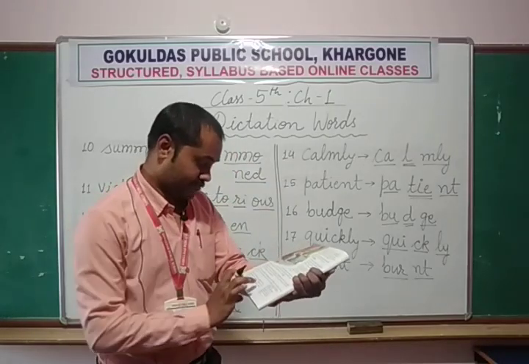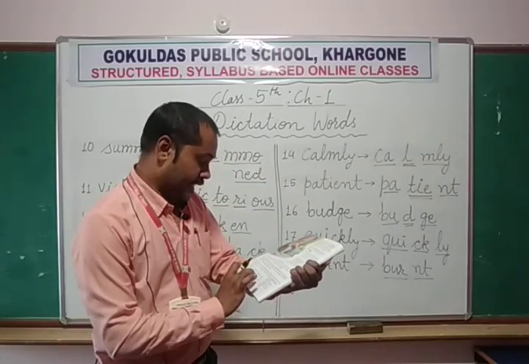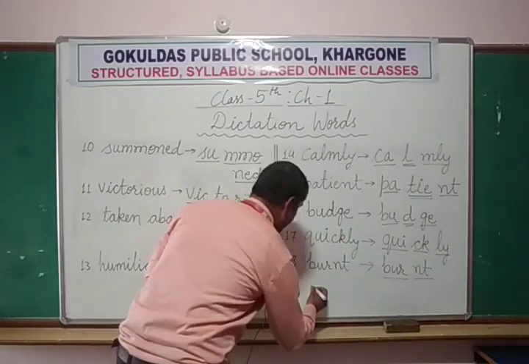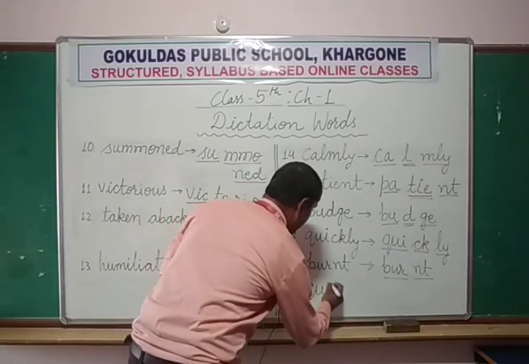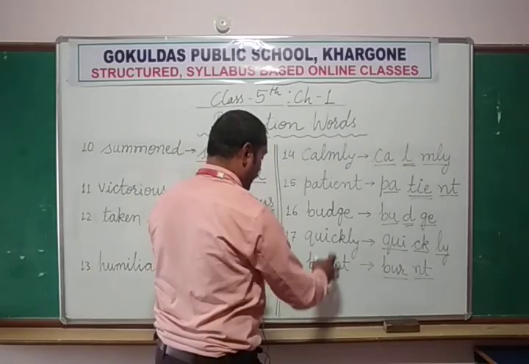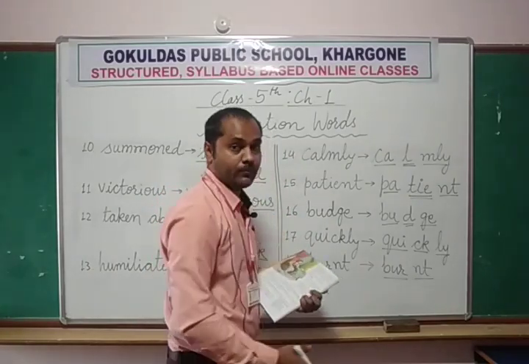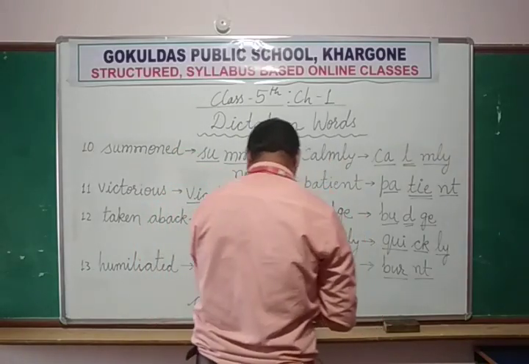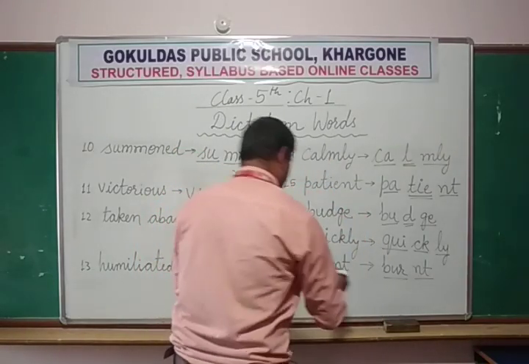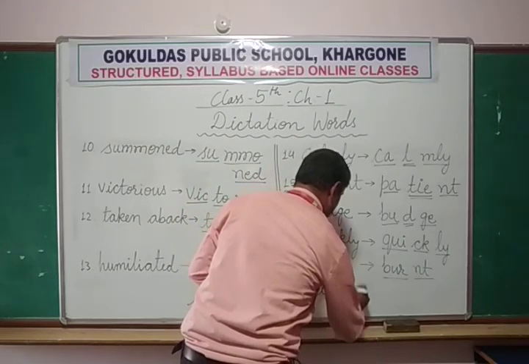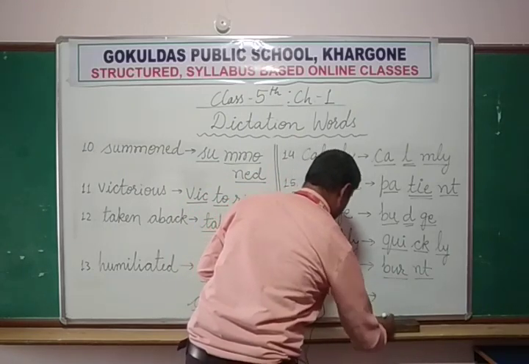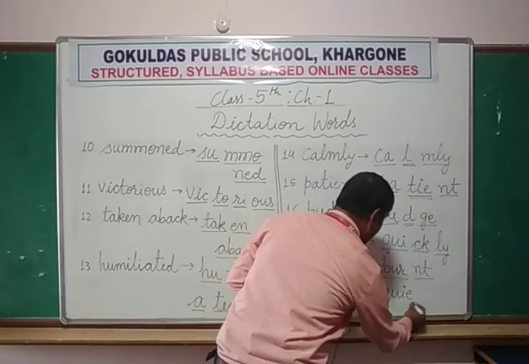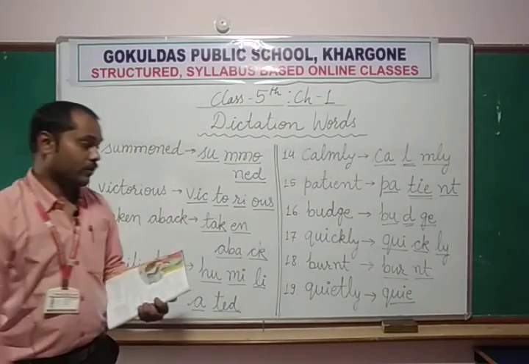Next word is quietly. Chanakya was quietly observing. Quiet, Q-U-I and E, up to here we pronounce it quiet.